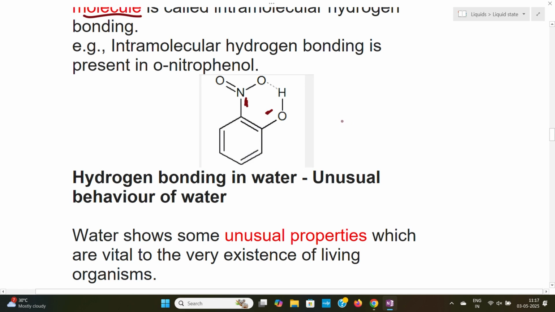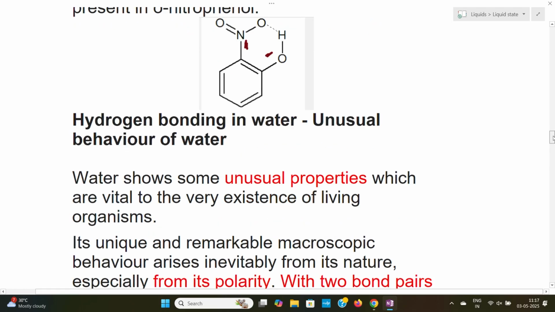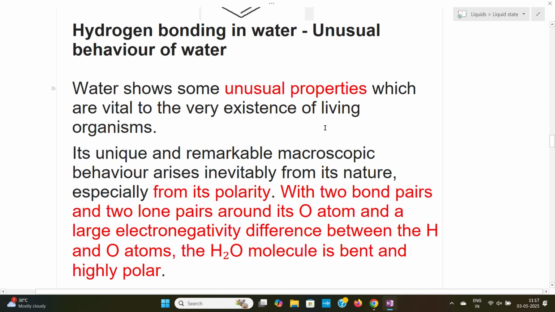Now we saw what hydrogen bonding is and the different types of hydrogen bonding. Now let us look into the hydrogen bonding in water. Because of the hydrogen bonding in water, it shows unusual properties.